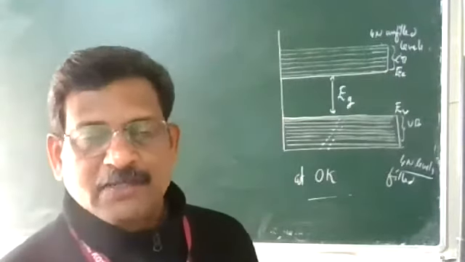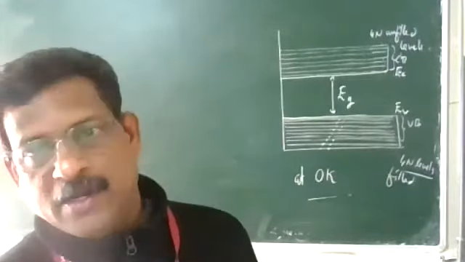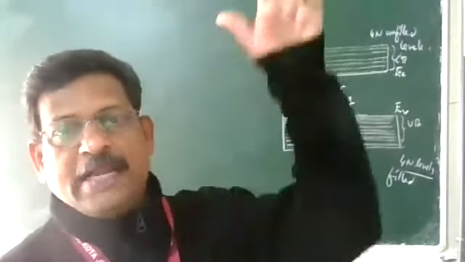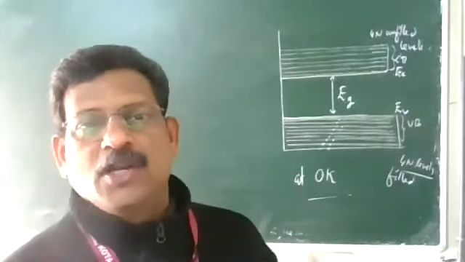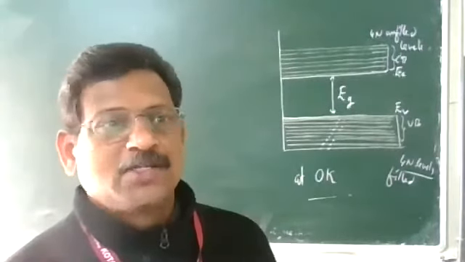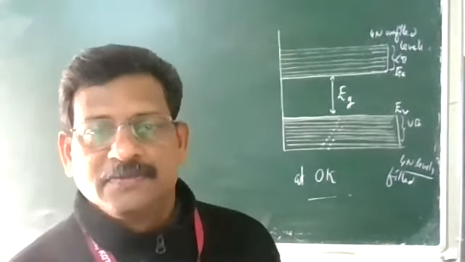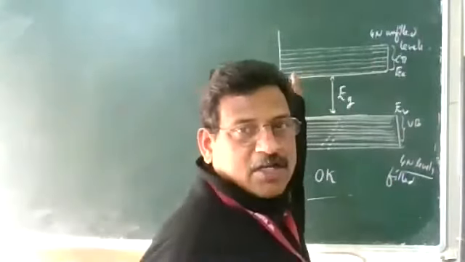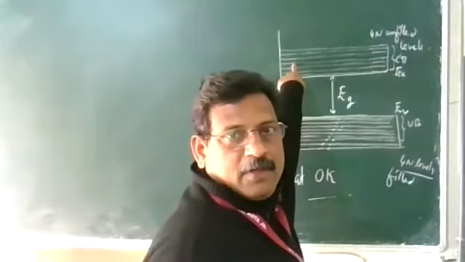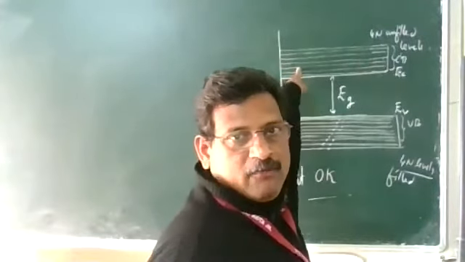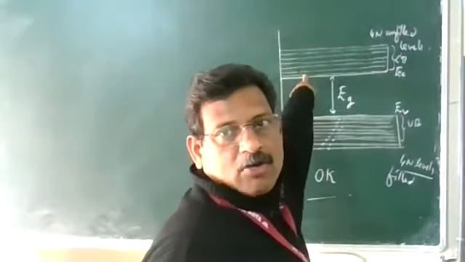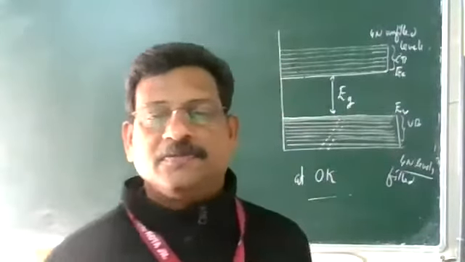We call it the valence band. And the upper one, the unfilled levels, the range of energies possessed by a conduction electron, we call the conduction band. For conductivity, electrons should be there in the conduction band. So the conductivity of a material is determined by the number of electrons present in the conduction band.